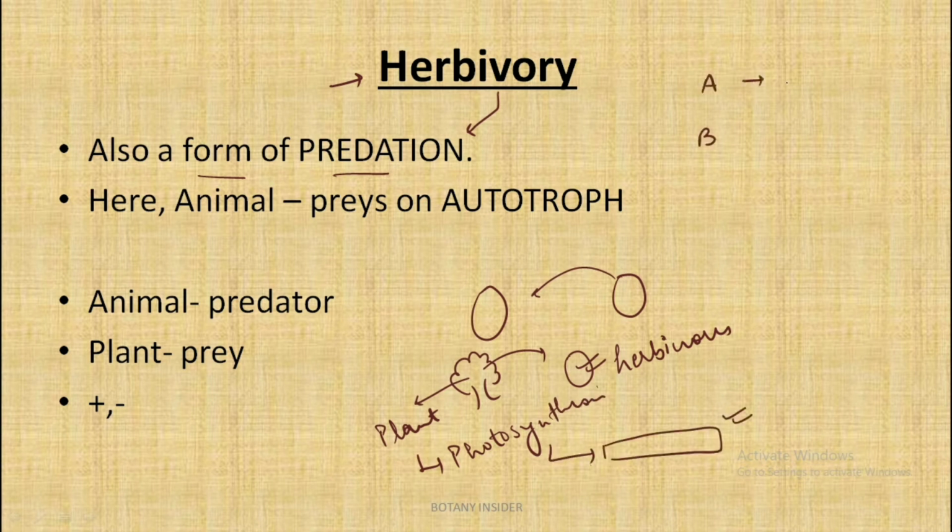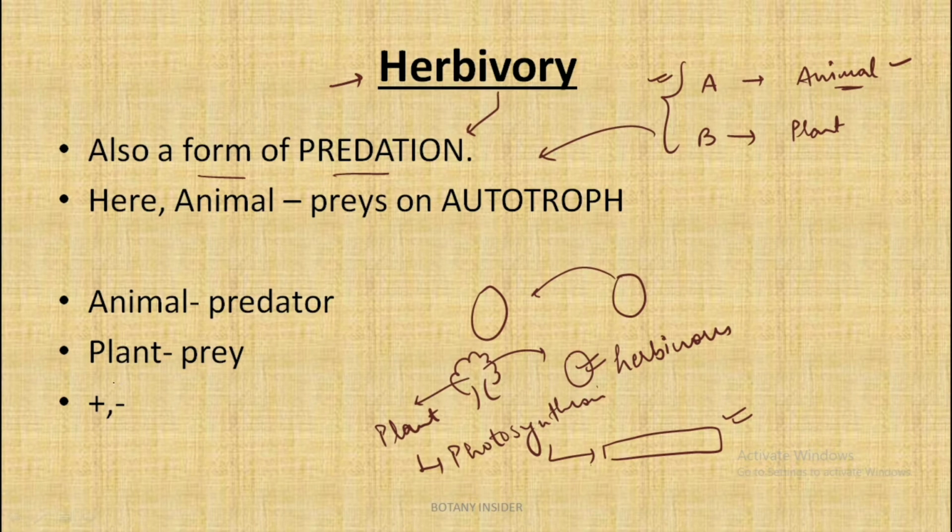So in herbivory, we have two members, A and B. A is the animal, that is the predator or the herbivore which is eating the plant, and B is the autotroph or the plant that is being eaten. So we can say that herbivory is also a type of predation.